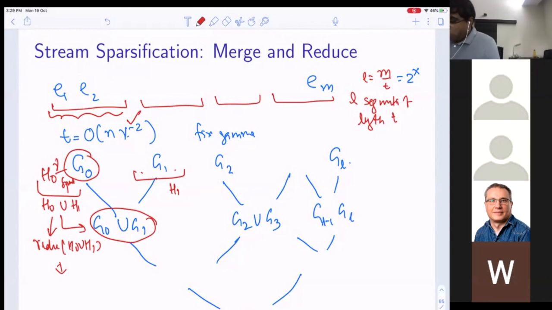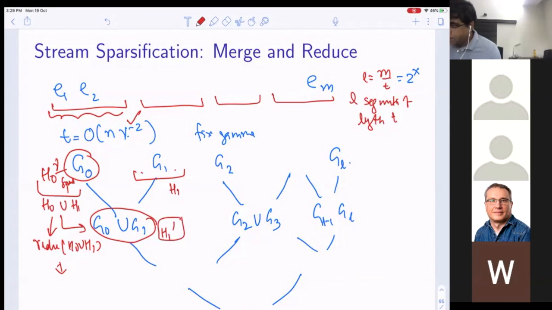So think of it this way: at any point of time, I have this H0 and H1. The moment I construct H0 and H1, I merge them and reduce them to get a smaller sparsifier. So then I have a sparsifier of G0 union G1. At this point, let's call it H1 prime.